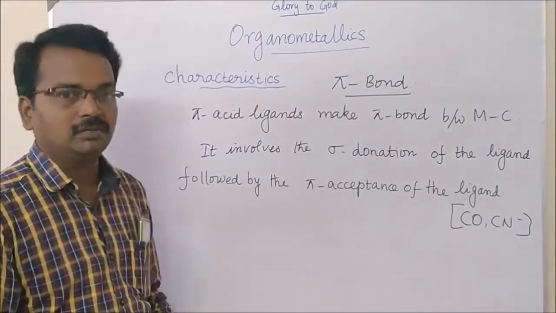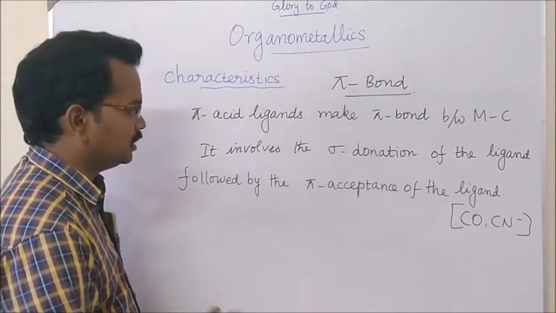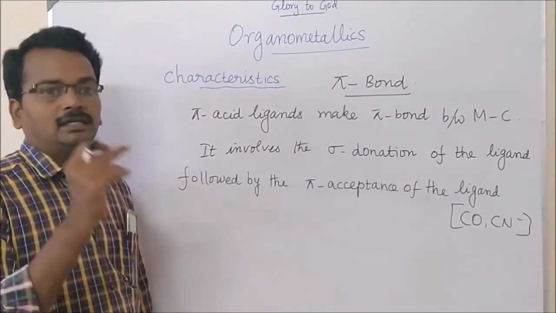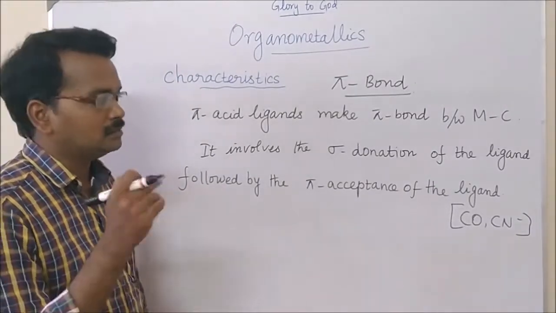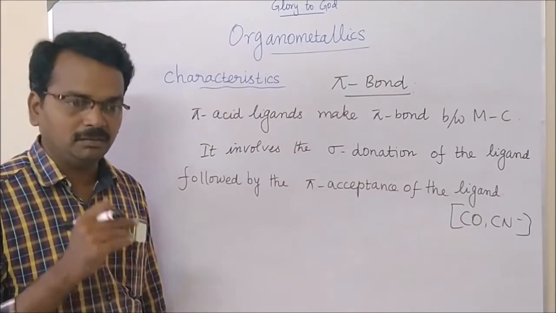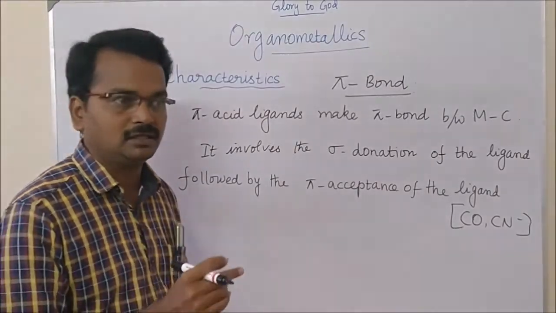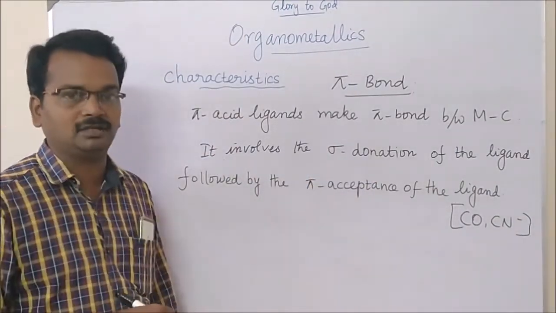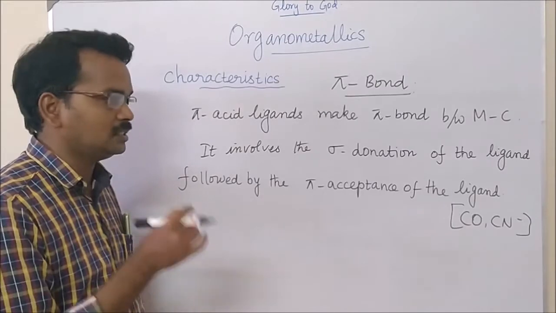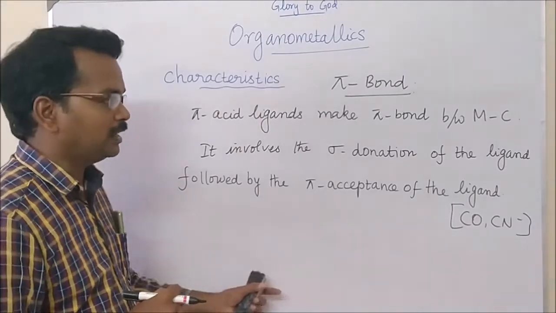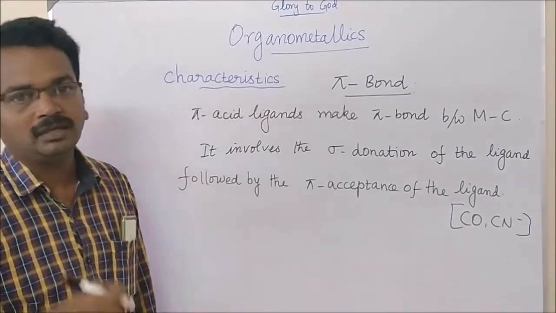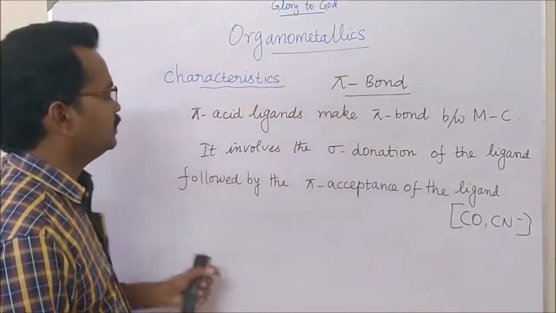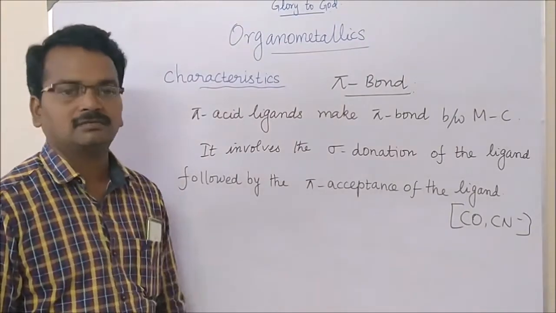This pi bond formation is first initiated by the sigma donation of the ligand. Then the pi bond formation follows. First sigma bond formation, and only after the sigma bond formation will the pi bond formation occur. How? The sigma donation of the ligand is followed by the pi acceptance of the ligand.